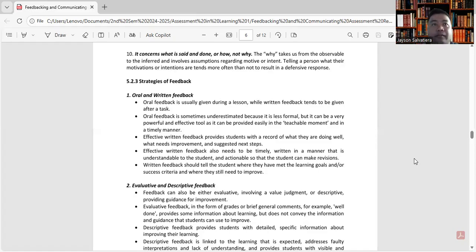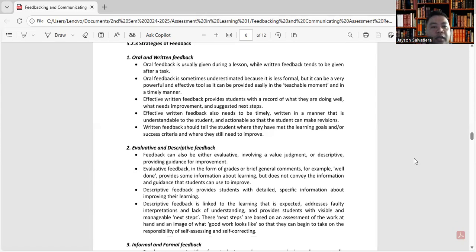So oral, okay, 'di ba? While you are going to discuss your lesson, si instructor nagbibigay ng feedback, that's oral. He or she gives his or her feedback orally. Pero may mga times din that the instructor writes his or her feedback. Okay? Para makita niya kung ano pa ba yung kailangan na improve.